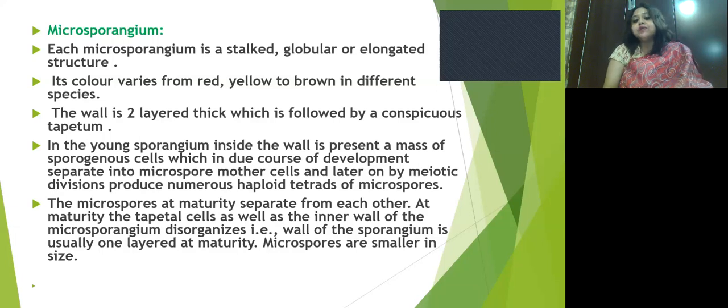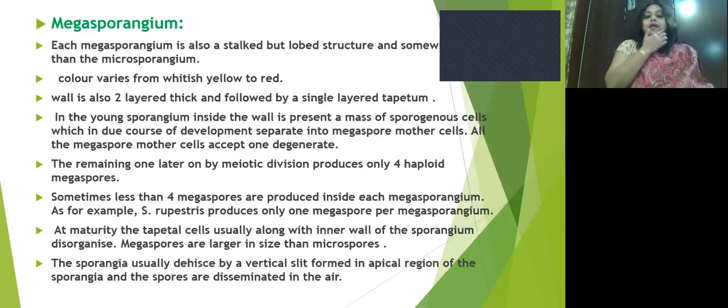Microspores at maturity separate from each other, and at maturity the tapetal cells as well as the inner wall of the microsporangium disorganize. The wall of the sporangium is usually one-layered at maturity, and the microspores are smaller in size than megaspores. And next we come to the structure of the megasporangium.